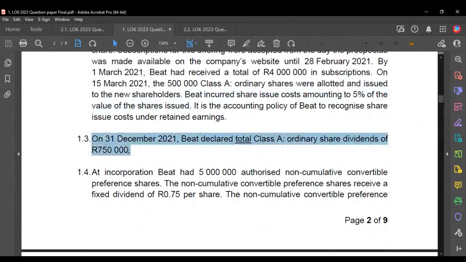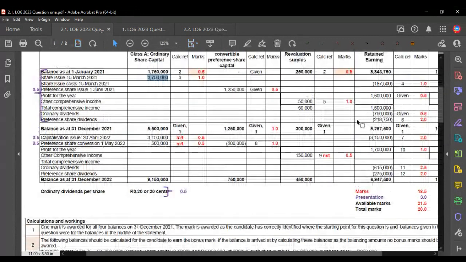We are then told that there was a total dividend given to the ordinary shares. Now that's important. Why? When we issue a dividend to the ordinary shares, we are forced to have issued dividends to the preference shares. So it's important that they told us that they issued a dividend to the ordinary shares. That means the preference shares also need to get their dividend. So we need to watch out. We're on notice to watch out for the preference share dividend. Right. Okay. Let's have a look at that.